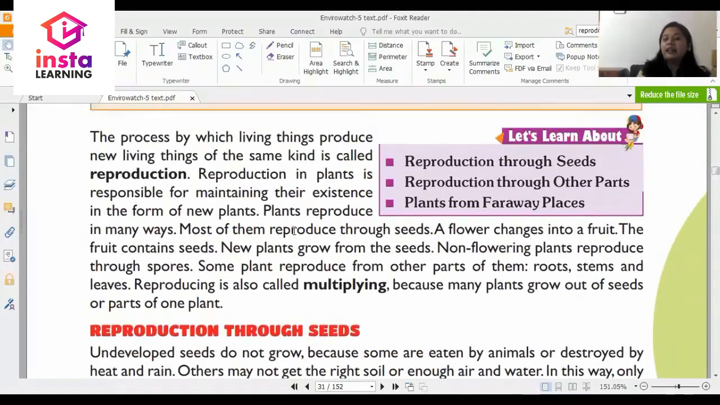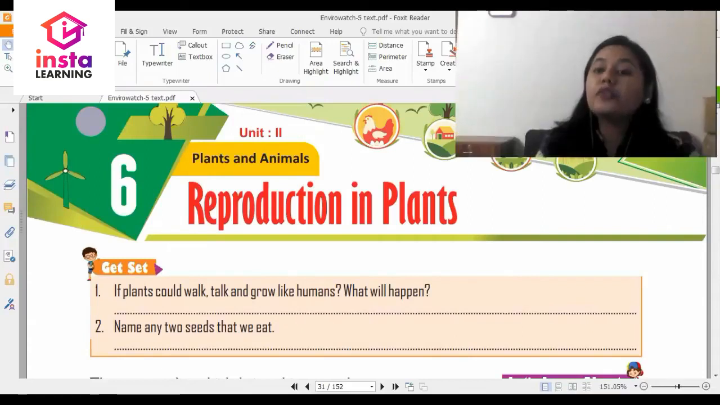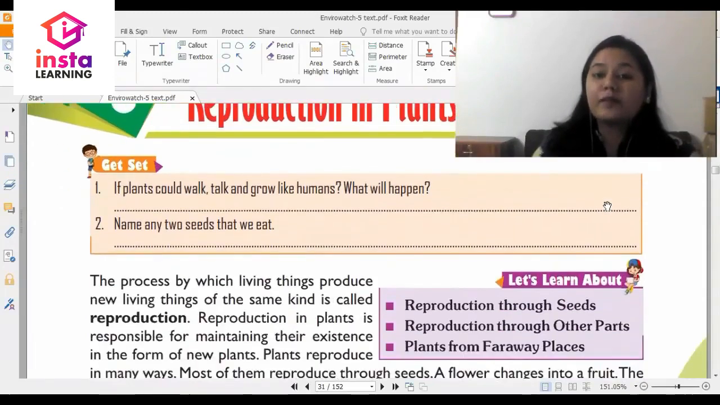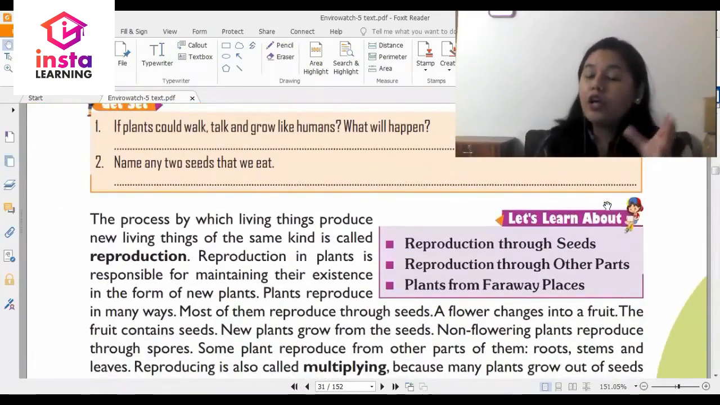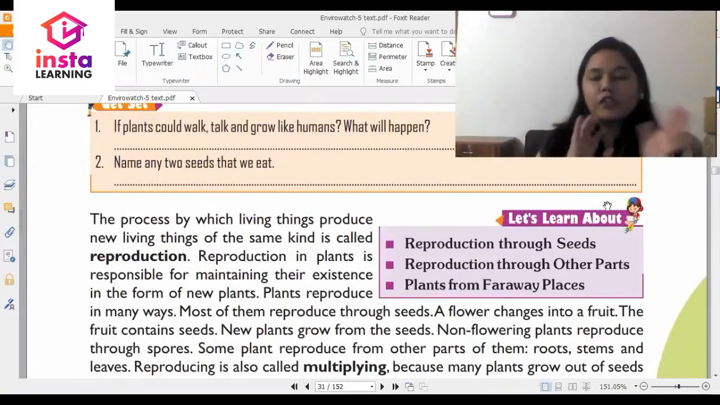All right. So this is your chapter number 6, and this is from unit 2, plants and animals. The name of the chapter is reproduction in plants. What is the meaning of reproduction? It means to produce again or to produce further. So in this chapter, we are going to talk about how from one plant comes another plant. What makes the growth of another plant occur?